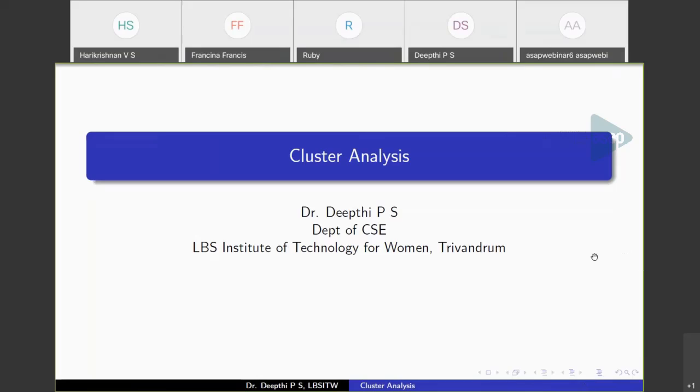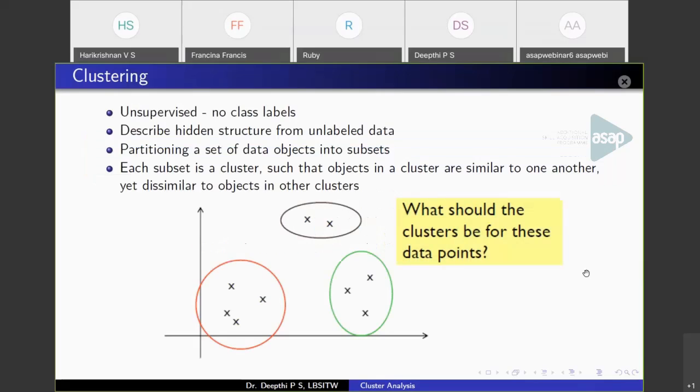Thank you, Harishnan. Hello, students. Welcome back. We have just started this topic in the last session, clustering. So let me take a quick recap. Clustering is an unsupervised machine learning task, so we don't have any class labels. You are given a set of data, and you have to partition them into meaningful groups. That is what clustering means. Points belonging to a cluster will be similar to each other, and points that belong to different clusters should be dissimilar. That is what clustering aims at.